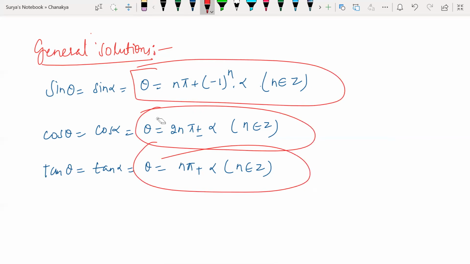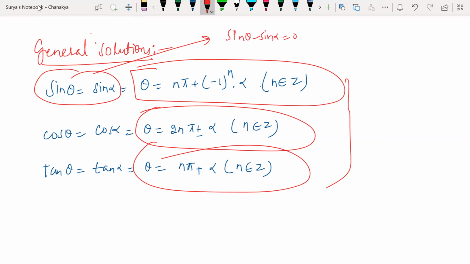All right, so just now I told you the formulas. What is the proof behind this? We'll prove one of them, and you can prove the rest. Look at this. Sin theta equal to sin alpha can be written as sin theta minus sin alpha equal to 0. I'm just bringing sin alpha to the left hand side. Can I do that, guys? Yes or no? Now can I apply the sin C minus sin D formula?